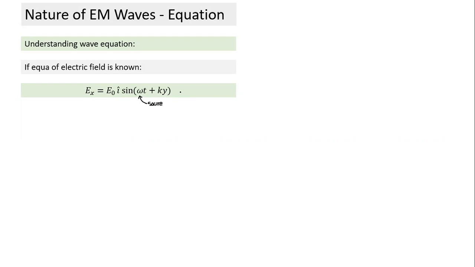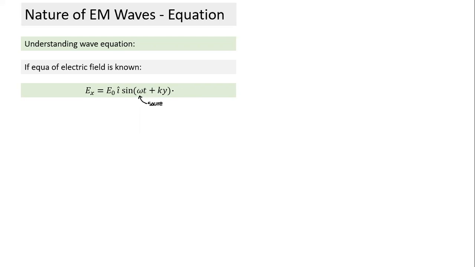Then can we also, from this equation, find out the direction in which the wave is traveling? Which direction is the wave traveling? Y direction or minus Y direction? When the sign is positive, it is opposite. Suppose minus Y direction.